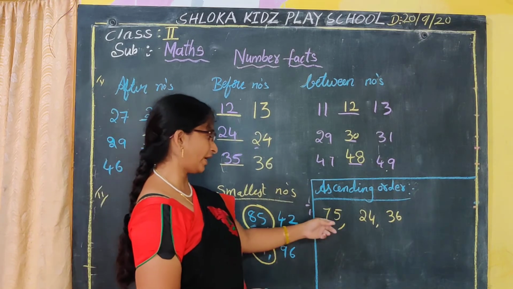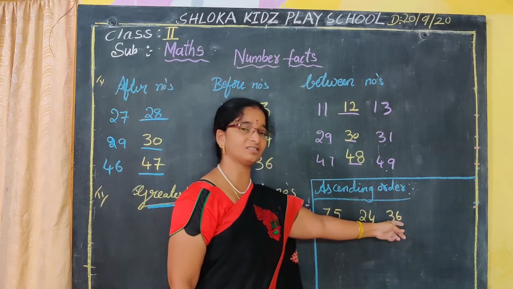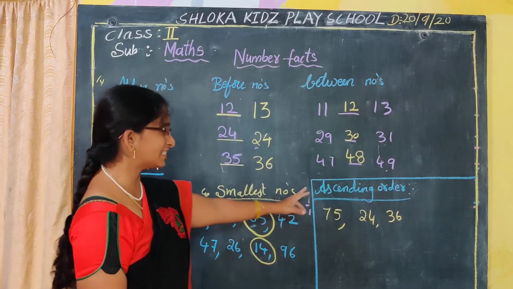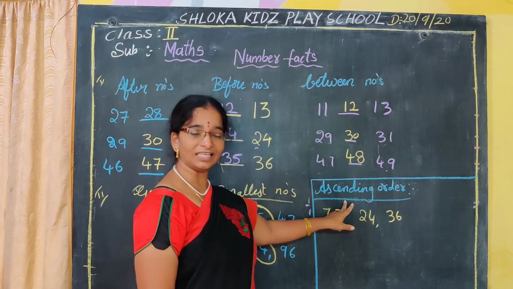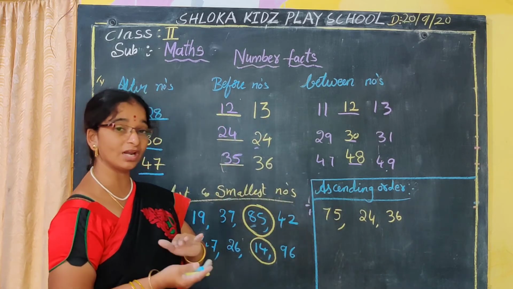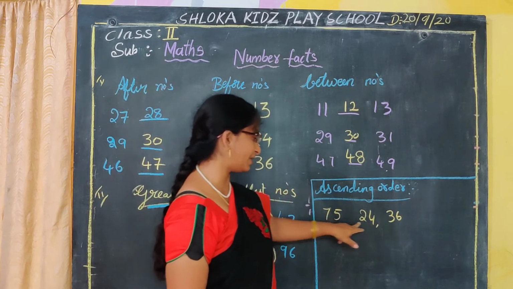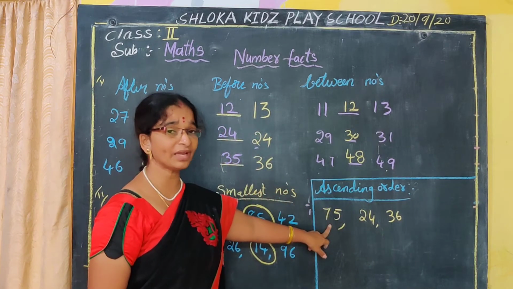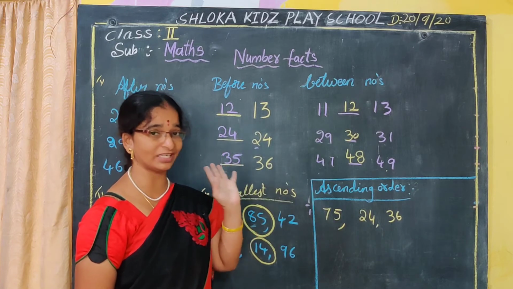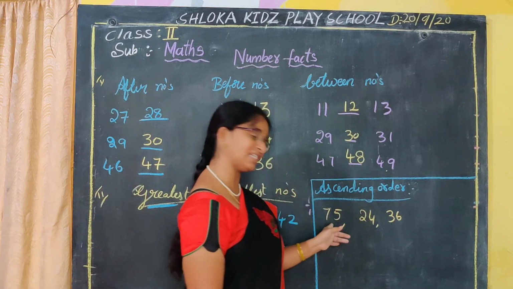Okay, Nana? What are these numbers? 75, 24, 36. Now, ascending means what I told you? Small number to big number. So in this, which is the small number? Two-digit numbers he has given, so you may get confused. If they give single digits, you can do it easily. Yes or no?